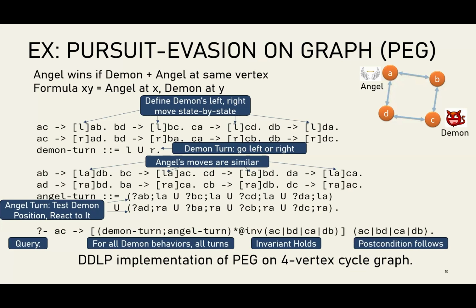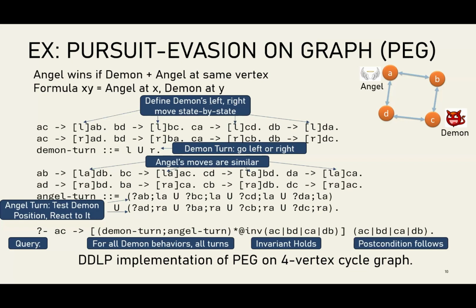So the first two lines are really specifying what the basic moves even do. If I'm in this initial state and I take this move, I end up in this following state. The third line, defining Demon's turn, is laying out all the options available to the Demon player. I can either go to the left or I can go to the right. And then for the Angel player, the first two lines of Angel's code are very similar, just laying out if I go to the left as an Angel or I go to the right as an Angel, what is the next state of the system?